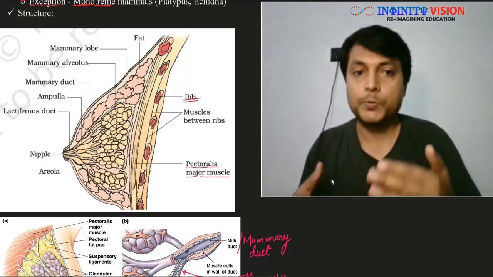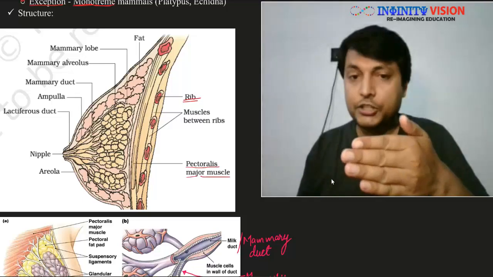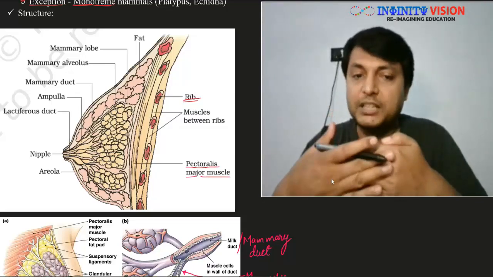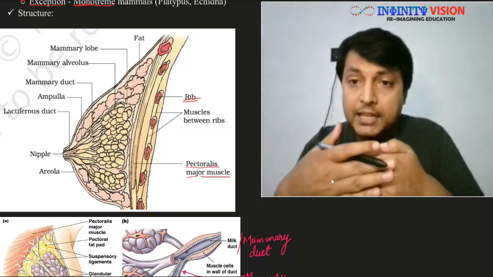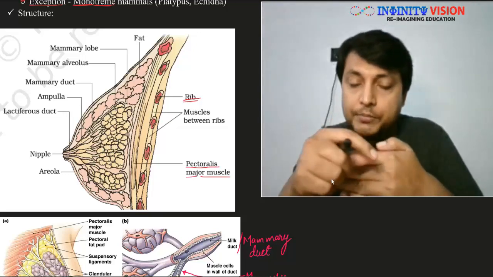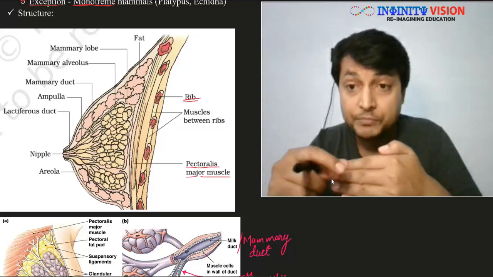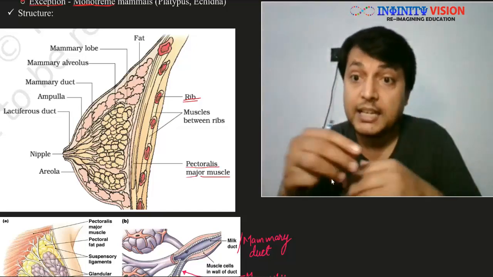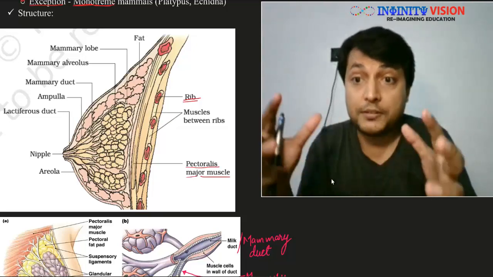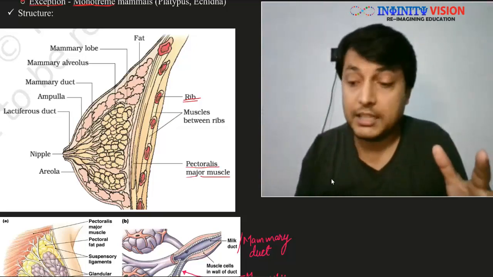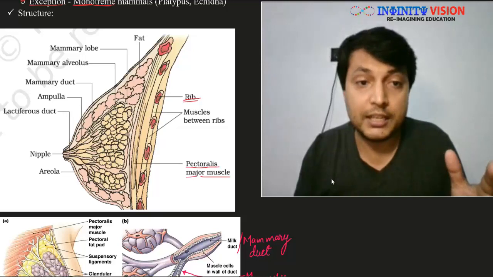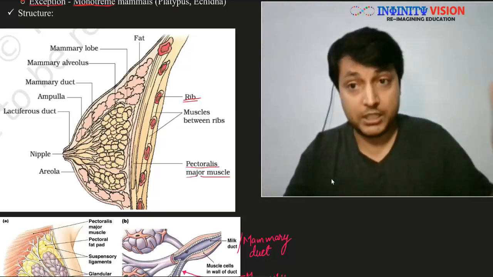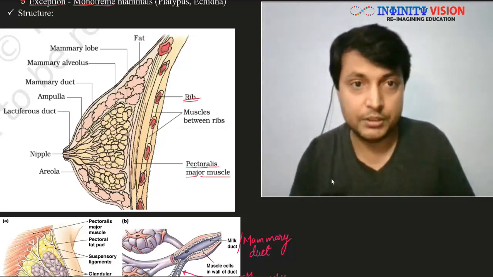So there is a rib cage, and above the rib cage there is this muscle called pectoralis major, and over this muscle there will be the skin layer, the dermis, and in this dermis there will be the sweat glands, and these sweat glands have modified to become the mammary gland. As you can see in this area, these are the sweat glands that have modified and now become the mammary gland. So here is the mammary gland.